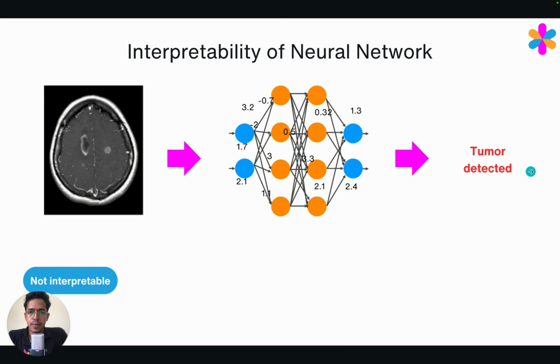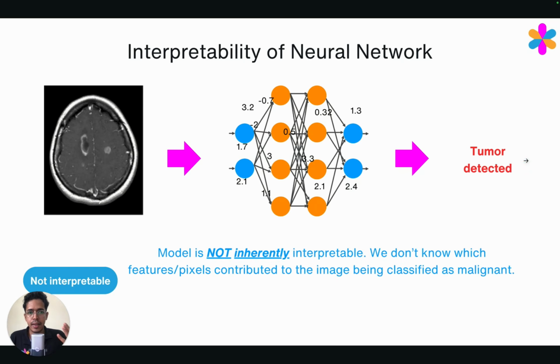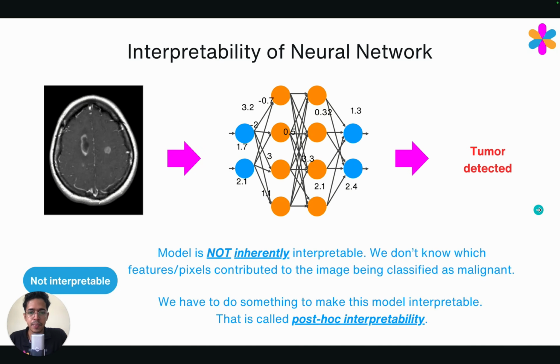And these are non-interpretable models. So inherently, you cannot interpret anything from the model. You don't know which pixels or what features in the image contributed to the image being classified as malignant. So we have to do something extra to make this model interpretable, and that is called post hoc interpretability.